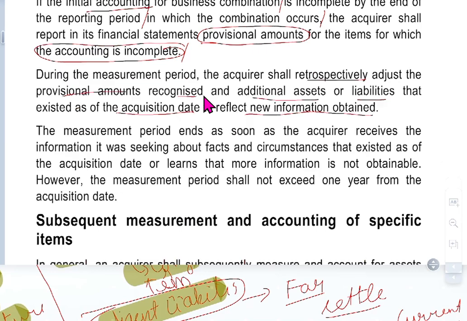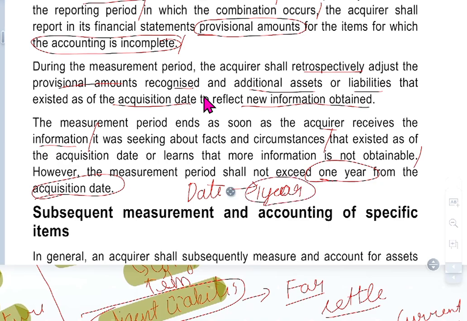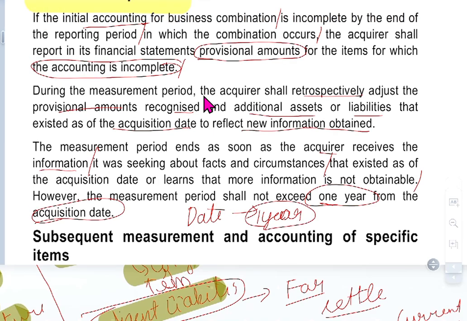The measurement period ends as soon as the acquirer receives the information it was seeking about facts and circumstances that existed as of the acquisition date, or learns that more information is not obtainable. However, the measurement period shall not exceed 1 year from the acquisition date. So from the date of acquisition, they are giving 1 year to complete the accounting.